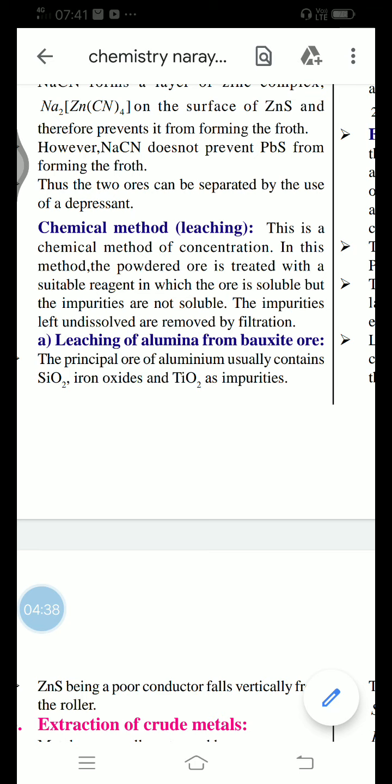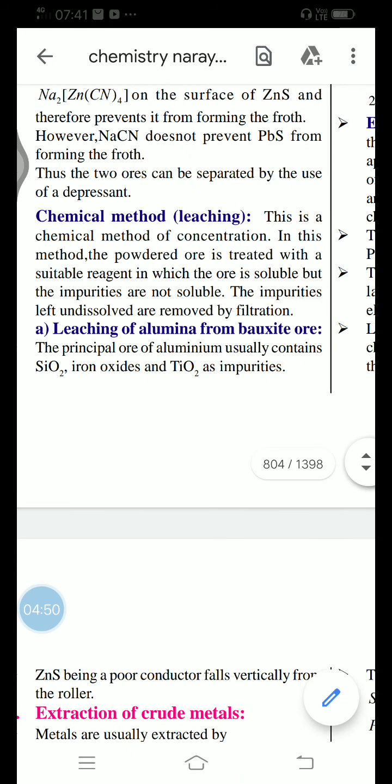See carefully. Silicon dioxide is a non-metallic oxide. It's nothing but the impurity sand; silicon dioxide means normal sand. Iron oxides and titanium oxides are impurities. So in the bauxite ore, silicon dioxide, iron oxide and titanium oxide are the impurities.